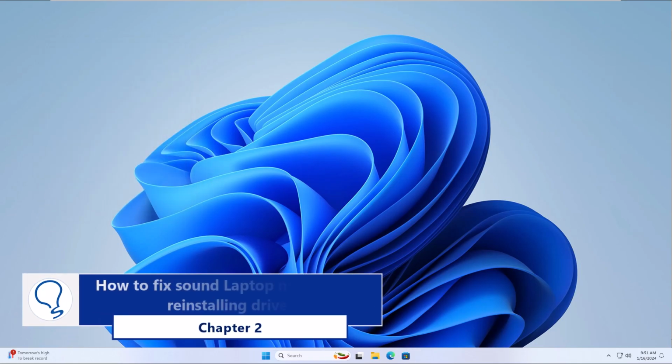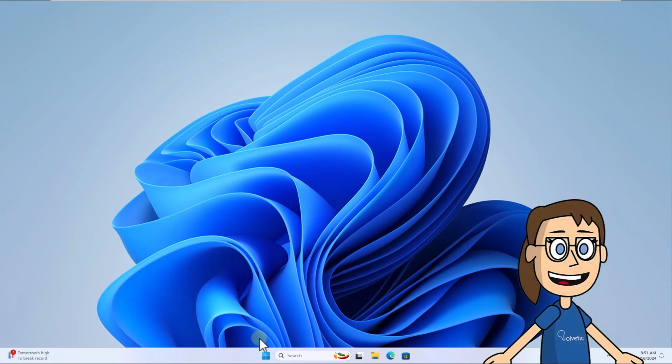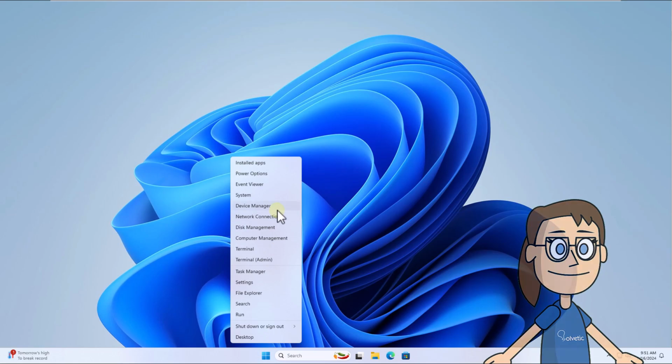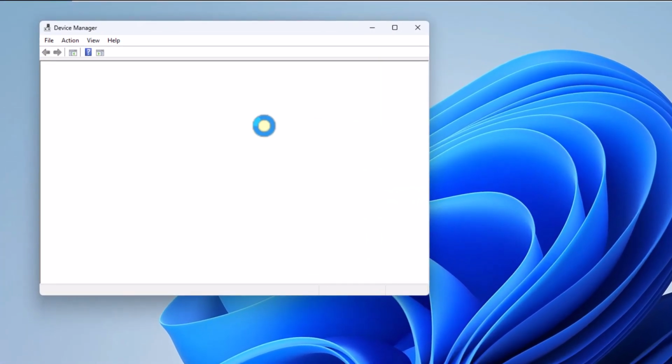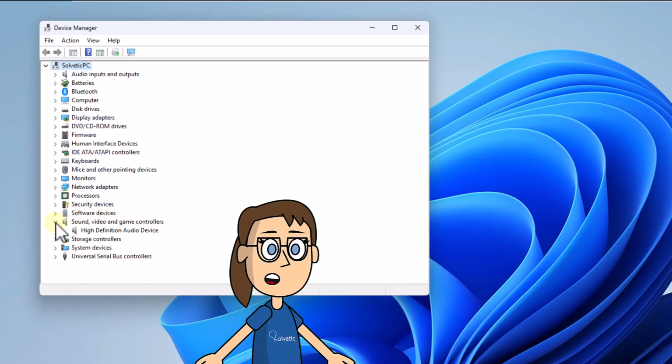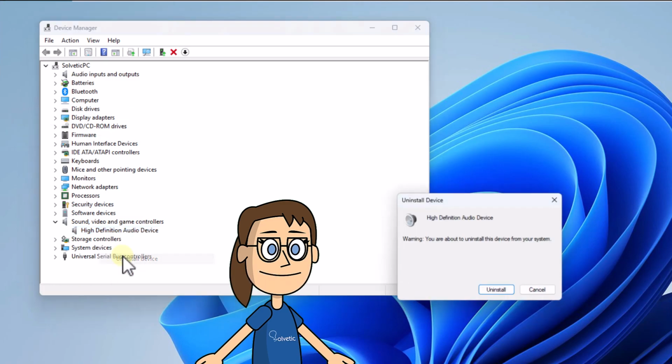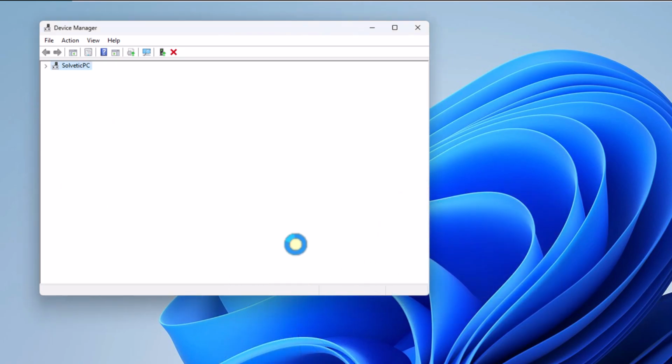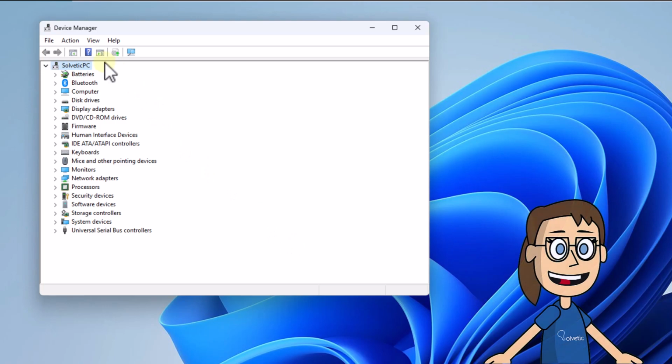Chapter 2. How to fix sound laptop not working, reinstalling driver. To begin, right-click on the Start menu, select Device Manager. After, in the Sound, Video, and Game Controllers section, you must right-click on the driver and choose Uninstall Device option. You must confirm this process by clicking on Uninstall. After this, in the Action menu, click on the Scan for Hardware Changes option. Wait for the driver to be installed automatically.